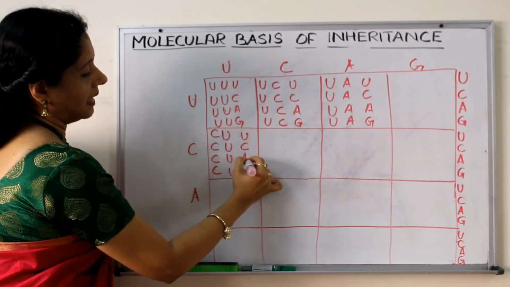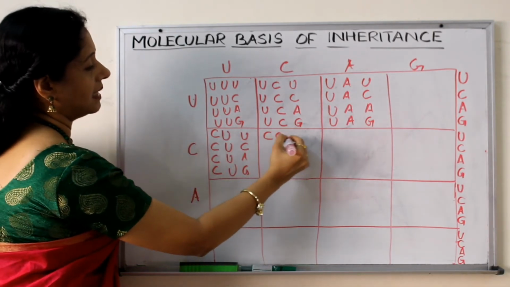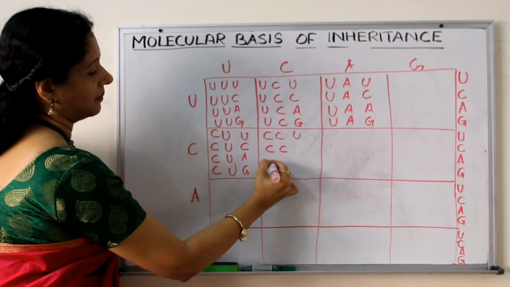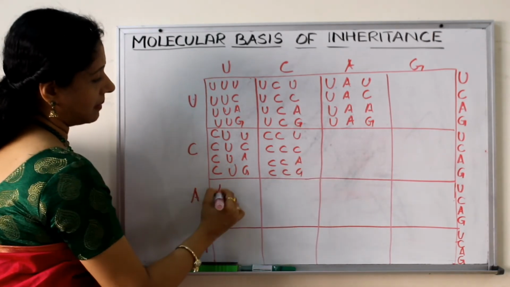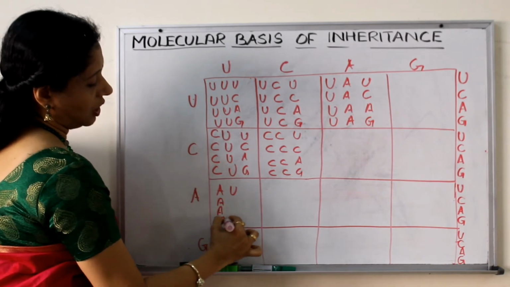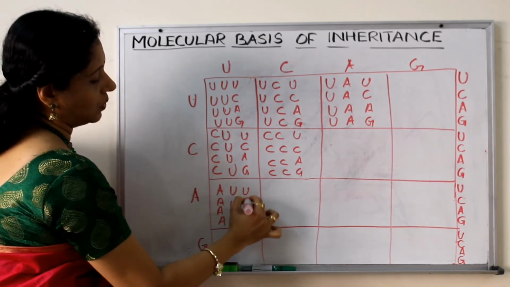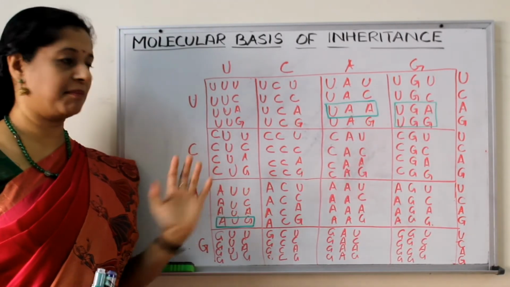U, C, A, G. When it comes here, what will come? C, C, U. All C, C will come. U, C, A, G. Here it becomes A, U. Right? A, U, U, C, A, G. Now the table is complete.